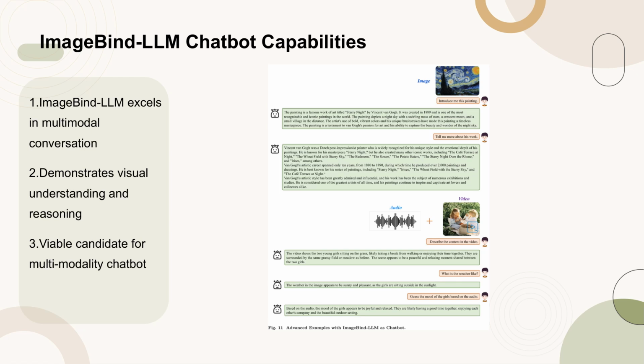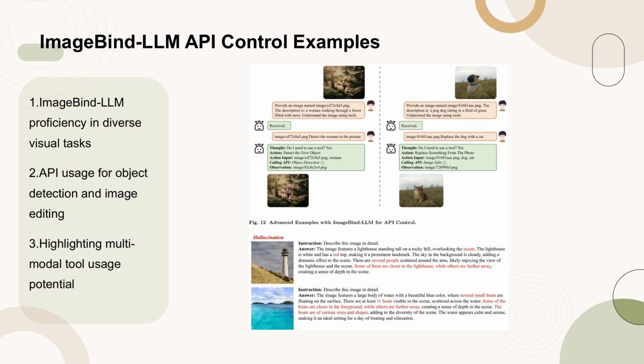The figure demonstrates how ImageBind-LLM can effectively handle complex interactions involving images, audio, and text, showcasing its potential in real-world applications. Figure 12 showcases the advanced capabilities of ImageBind-LLM in handling various visual tasks through API control. The figure demonstrates the model's proficiency in tasks such as object detection and image editing by effectively employing different APIs. This highlights the potential of ImageBind-LLM in multimodal tool usage, making it a viable candidate for complex visual task automation.